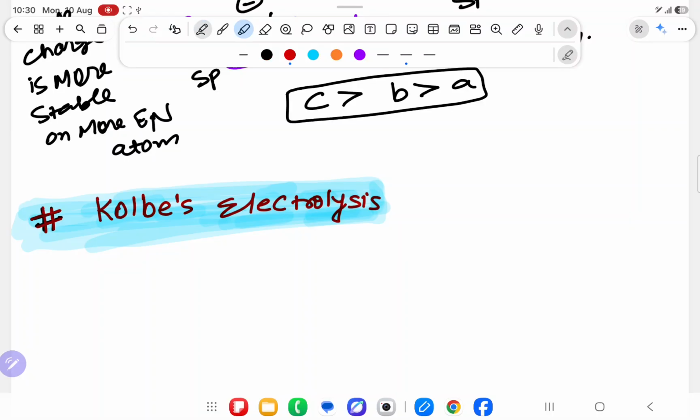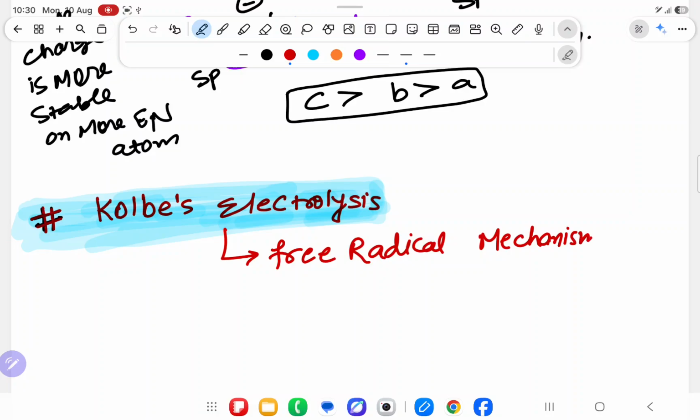So see whether electrolysis is written or reaction is written. Why am I teaching you Kolbe electrolysis? Because first important point, it will follow free radical mechanism. Because we have started this topic according to free radical only. Wurtz family, free radical, but suddenly a problem came, then I went with soda lime decarboxylation. But again, I told you I will return back to free radical.